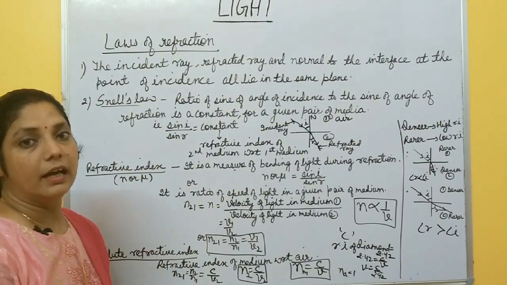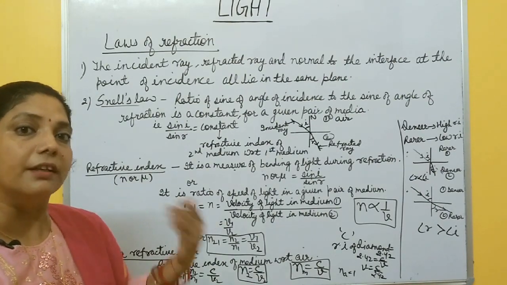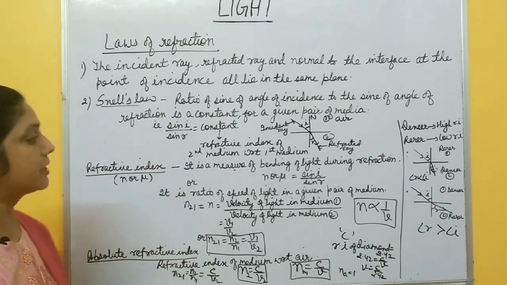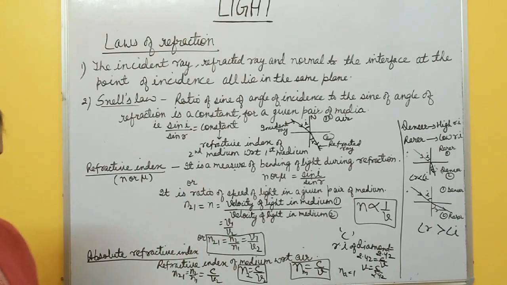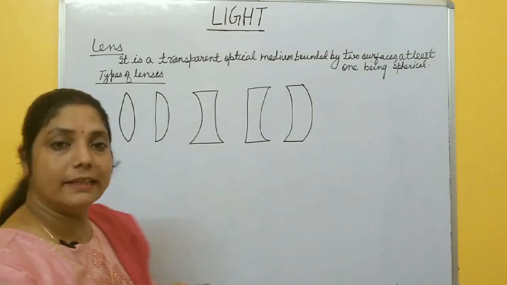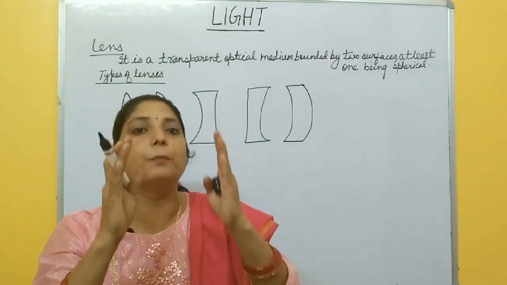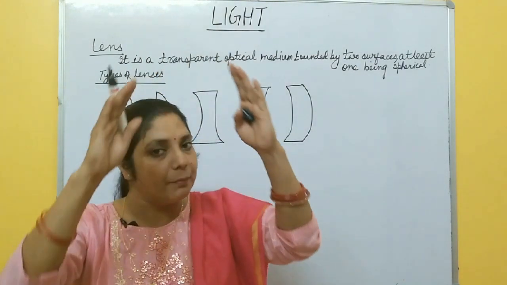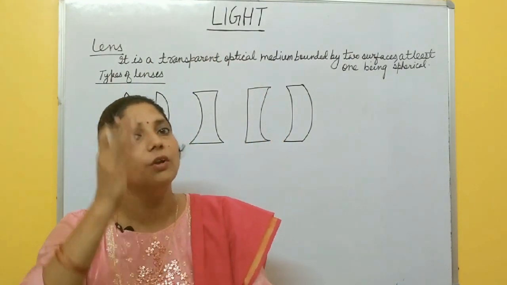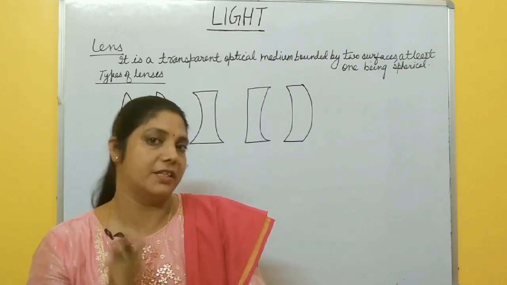After this, I will next discuss lens, what is lens, different types of lens. Okay, so take a screenshot of this one first. Now lens. What is lens? Lens is a transparent optical medium bounded by 2 surfaces. Either both surfaces are spherical or one surface must be spherical.